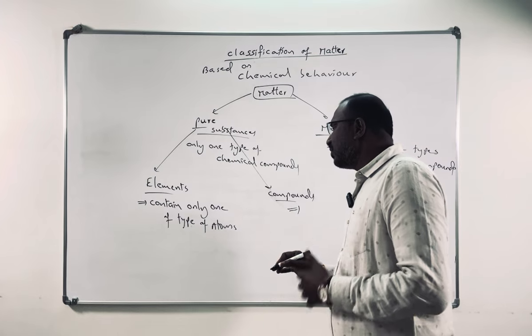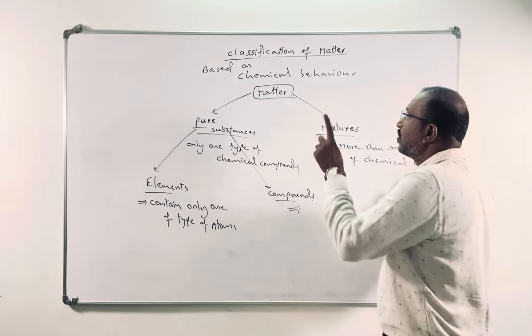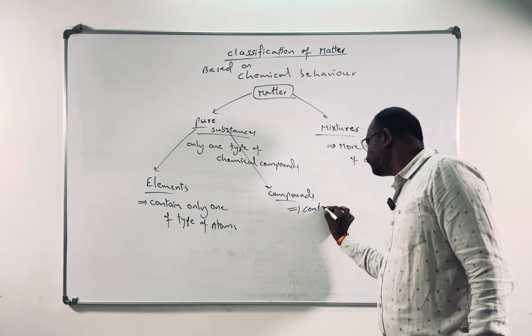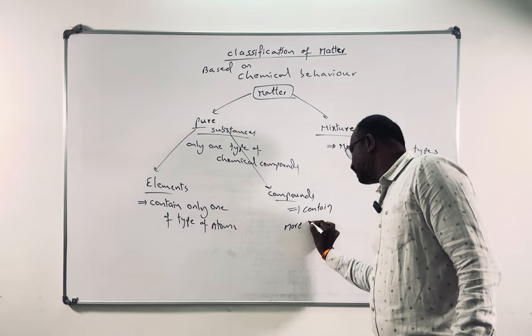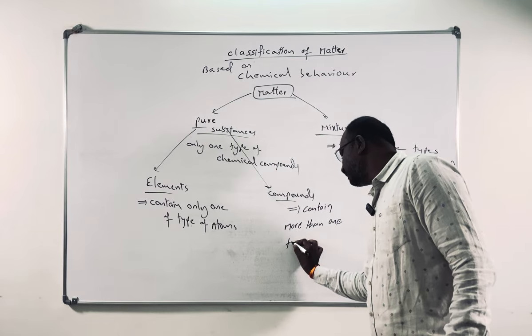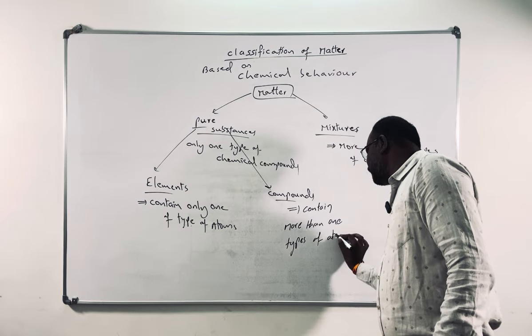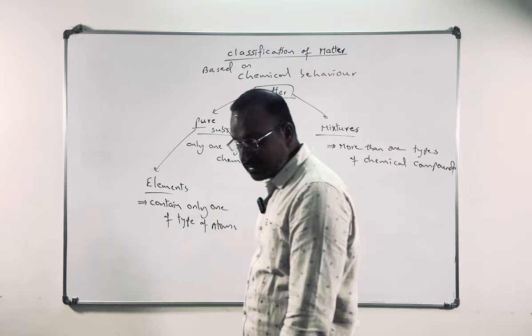If more than one type of atoms is present in the matter, we call that matter a compound. These contain more than one type of atoms.